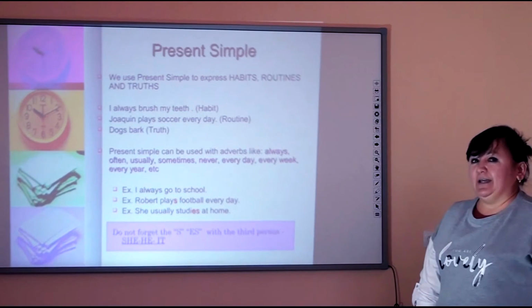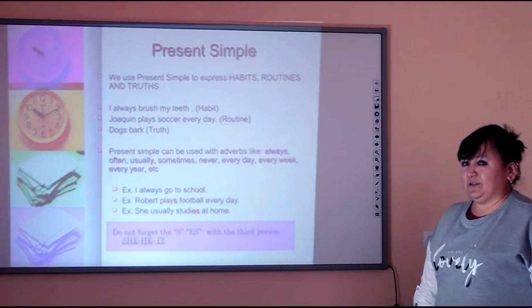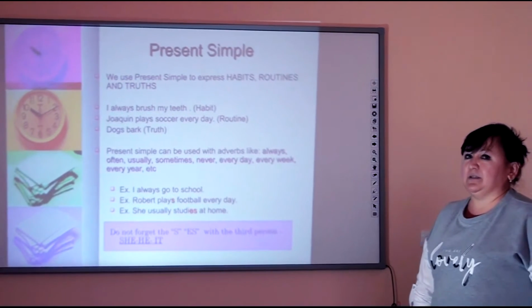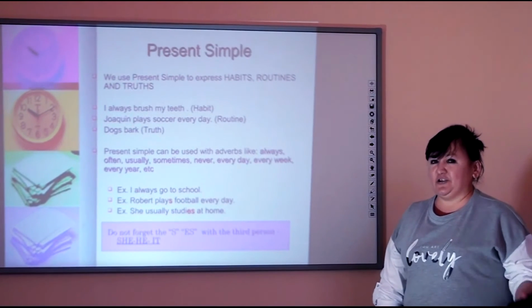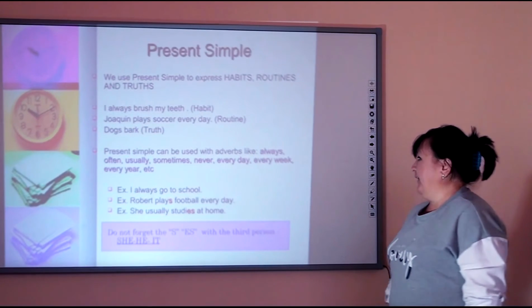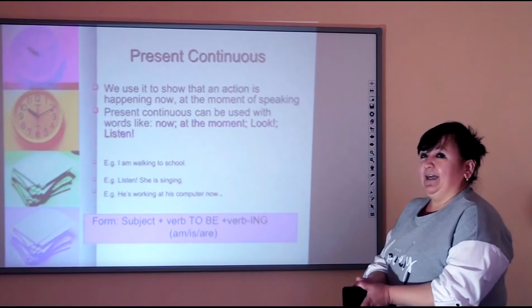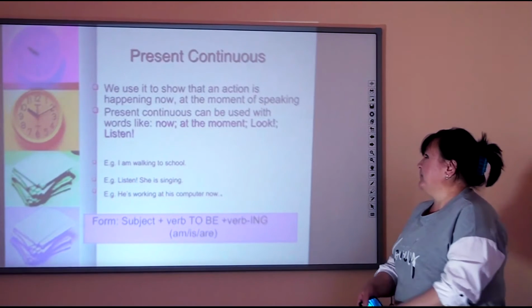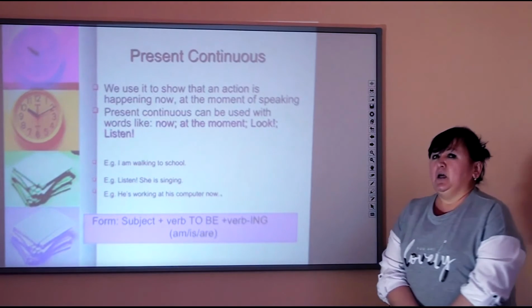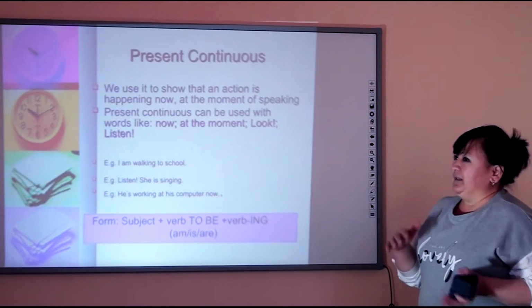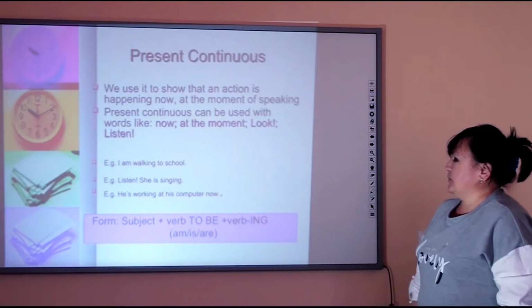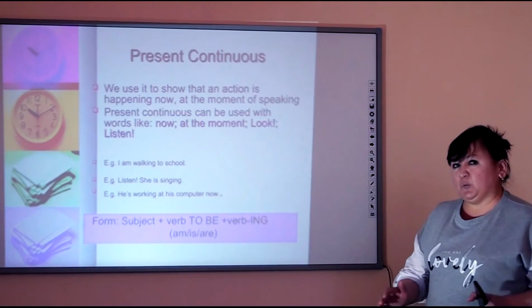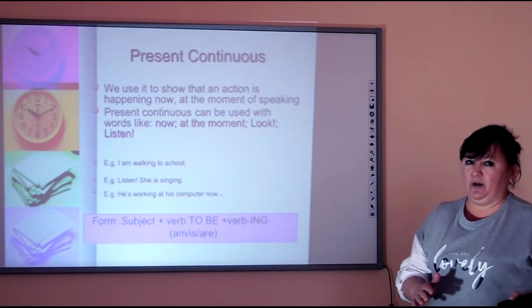Don't forget about adding s or es to the end of the verb in the third person singular. And these are he, she, or it. Okay, let's continue. And now we will speak about present continuous. Present continuous is completely different from present simple because when we speak about present continuous, we speak about the action which is going on right now.